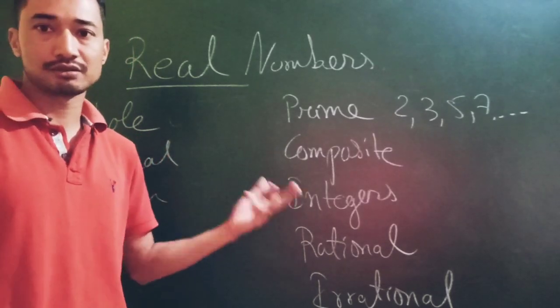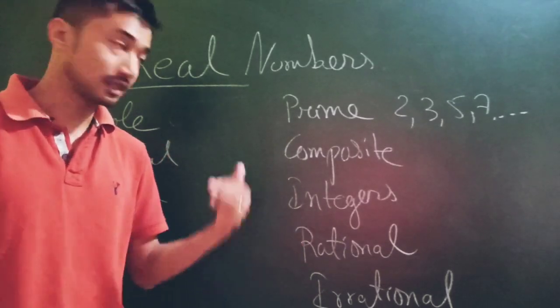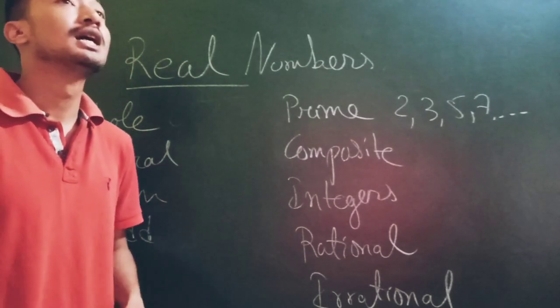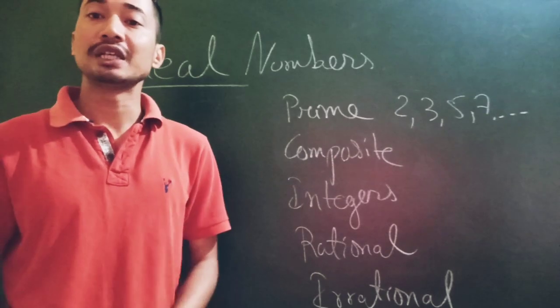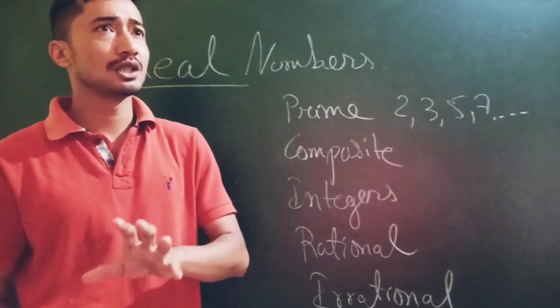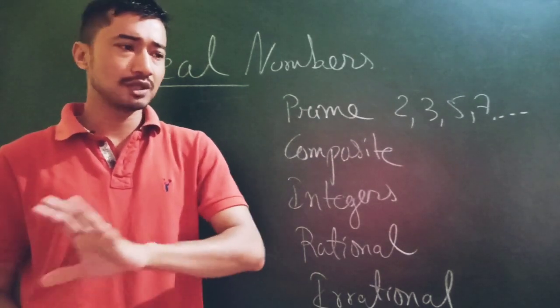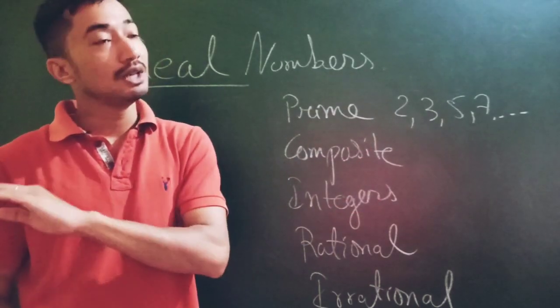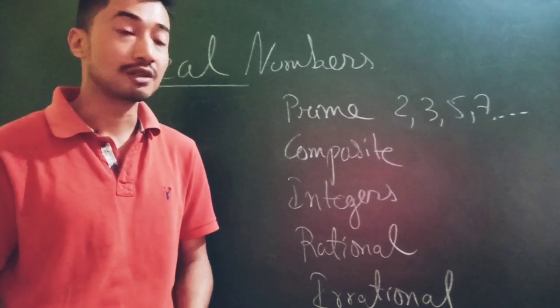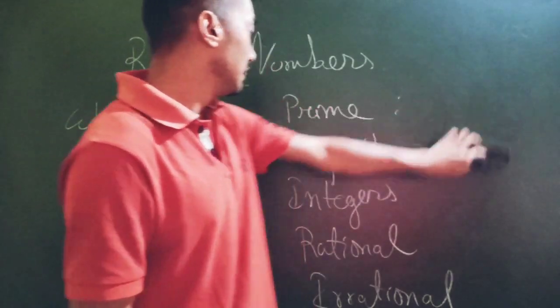Composite numbers are just the opposite. Numbers which have more than two factors, like 4, 6, 9 and so on. Out of the prime numbers, only 2 is the even prime number. There are questions like, name the even prime number. There's only one even prime number, that's 2. The rest of the prime numbers are all odd numbers. Got that? So that's done.